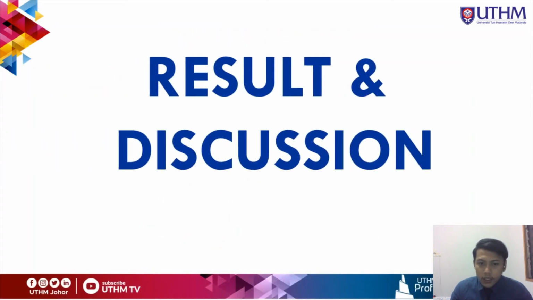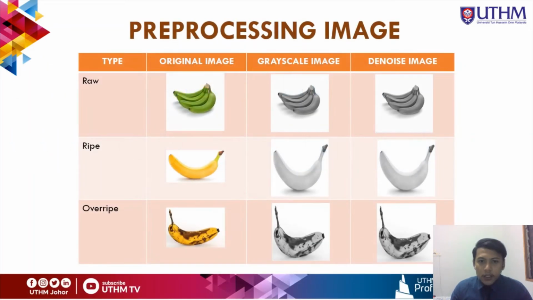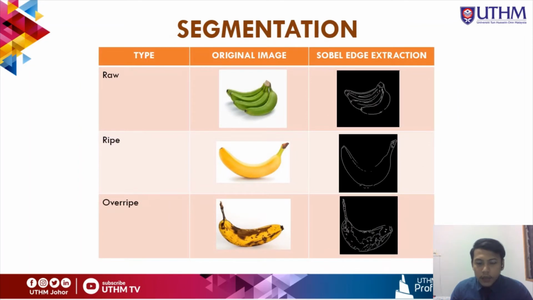Result and discussion. This is the result for pre-processing image. The original image is turned into grayscale image and filtered using median filtering. Segmentation image. The image is segmented using Sobel edge extraction.